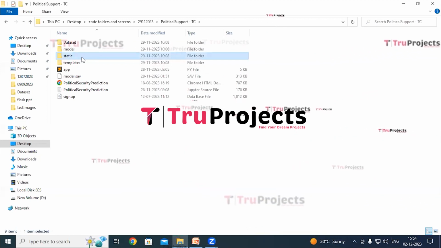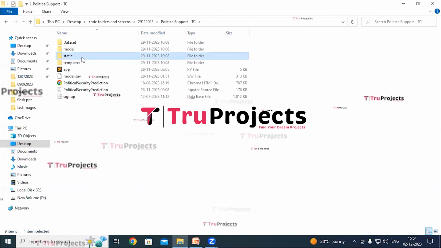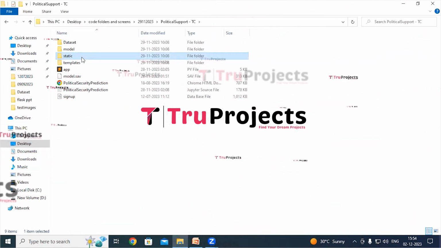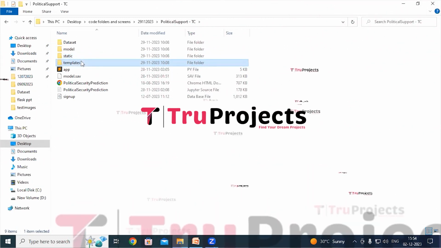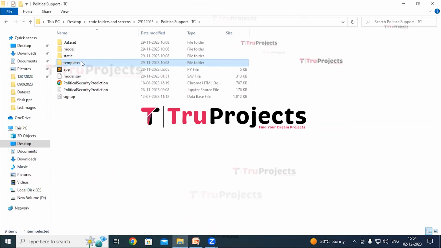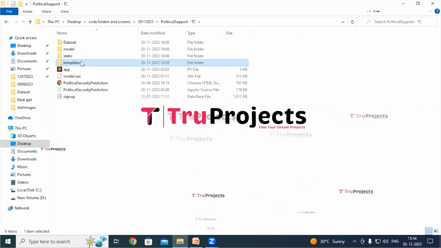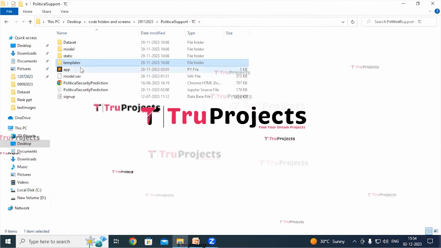These files will be loaded into the project code during runtime to utilize the trained models. And this is the static folder. This folder consists of files related to CSS, JavaScript and Bootstrap. This is the templates folder. This folder contains all the HTML pages used in the project. It typically includes files like index.html, about.html, etc., which represent different pages of the website.